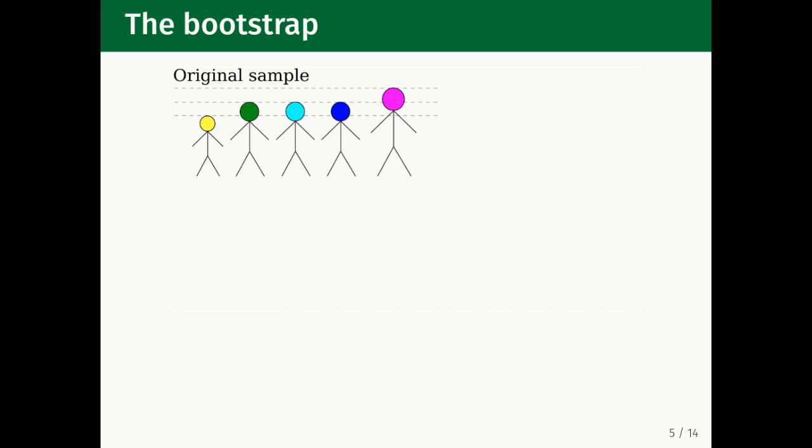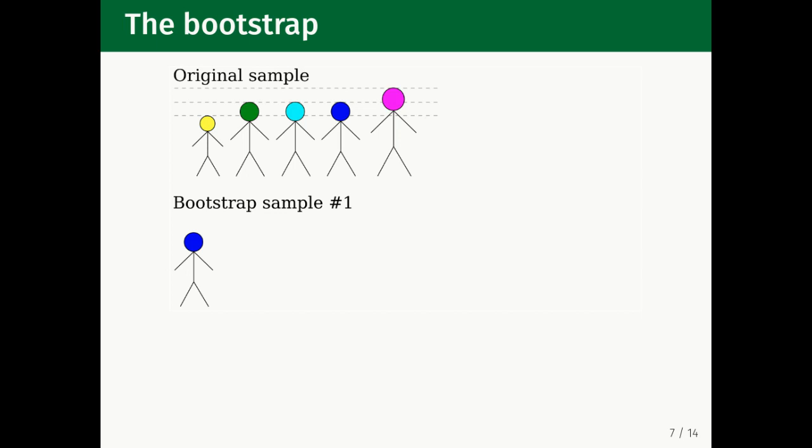This might seem a little strange, so I want to illustrate to you how the bootstrap works. Imagine that this is the original sample that we collected from our population. 5 people, one of them small, one of them tall, and 3 of them right in the middle. How do we create a new bootstrap sample? Well, we pick 5 new values from the original 5 values. There's an equal chance of picking any of them. So let's say that our first pick is the dark blue student. Now here's the important thing. Although we've picked this value, it's not removed from the values that we can sample from again.